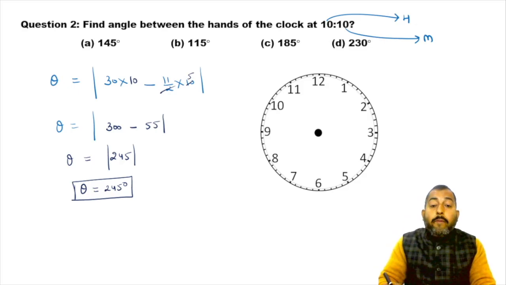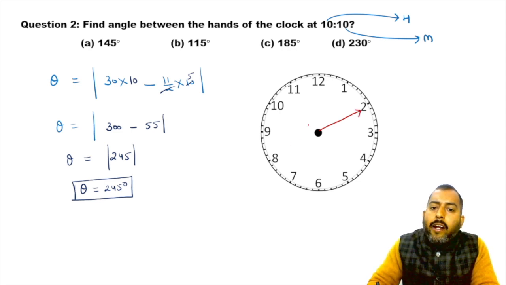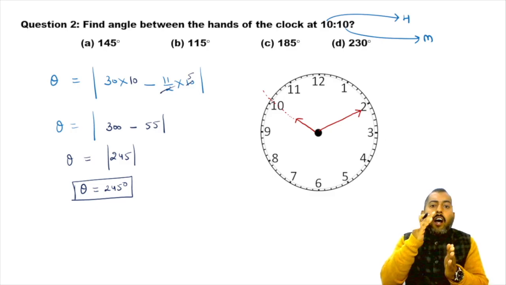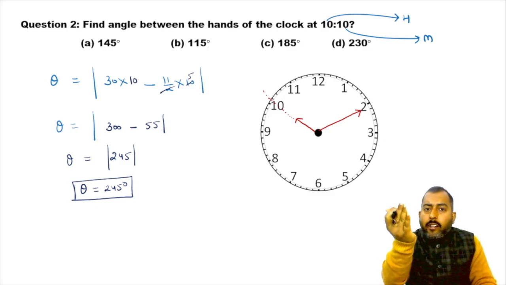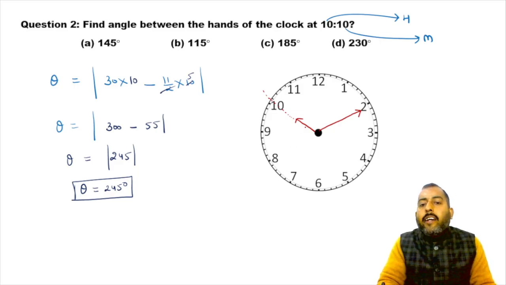What does it mean? It means we know that at 10:10, minute hand will point sharply towards 2 and hour hand will be somewhere between 10 and 11. It is a situation of 10:10. Hour hand will be ahead of 10, somewhere between 10 and 11, but more towards 10. So this larger angle which is visible right now is gonna be 245 degree.